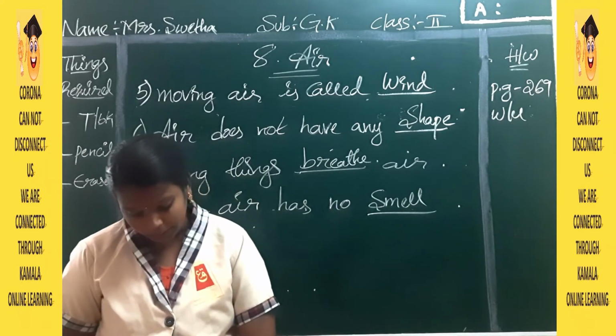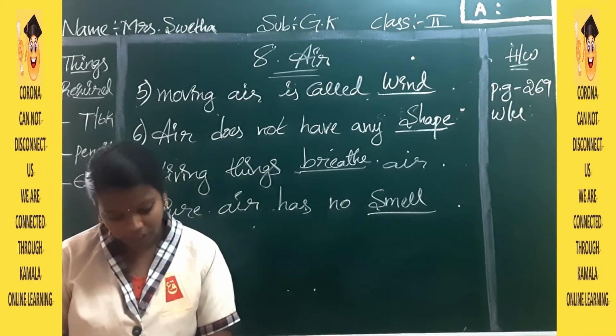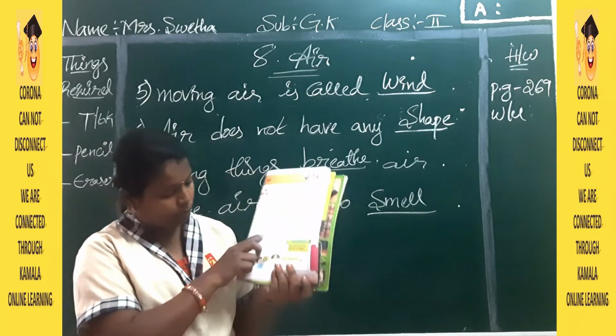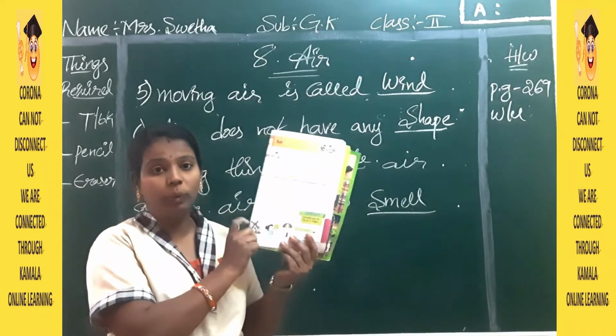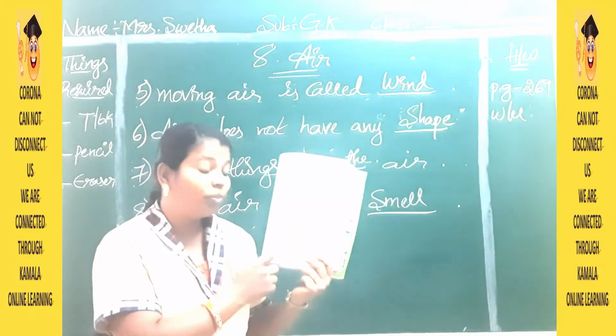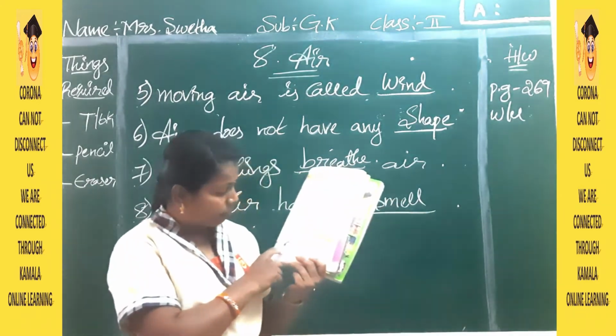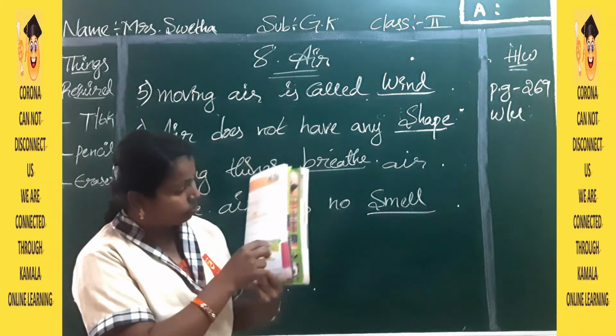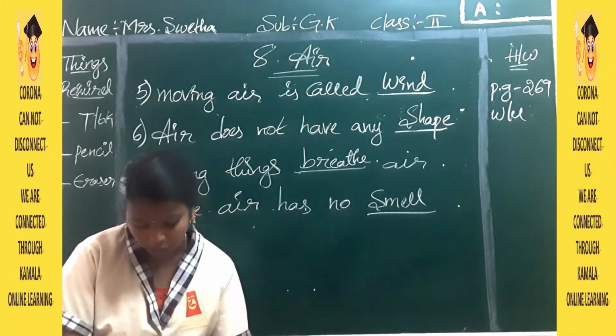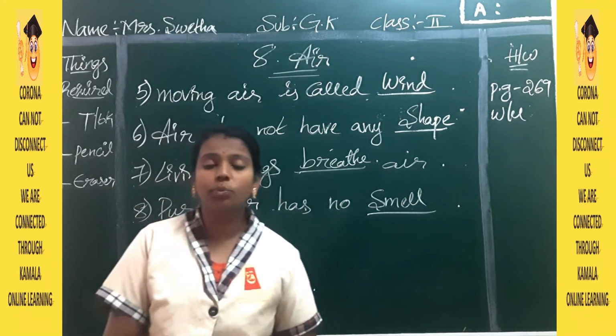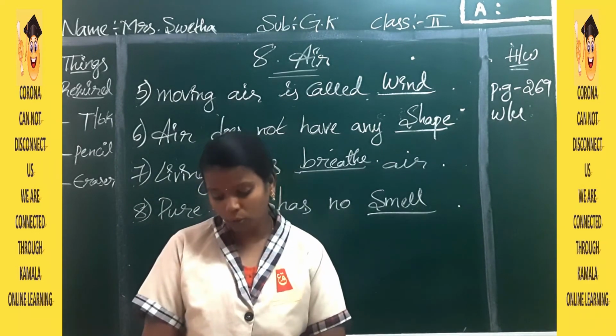Here they have given a windmill. This windmill works with the help of air. Here one boy is filling air in a balloon. This parachute also works with the help of air only.